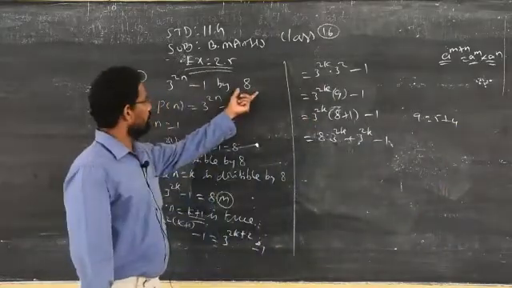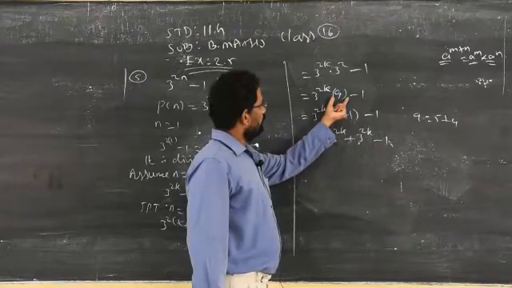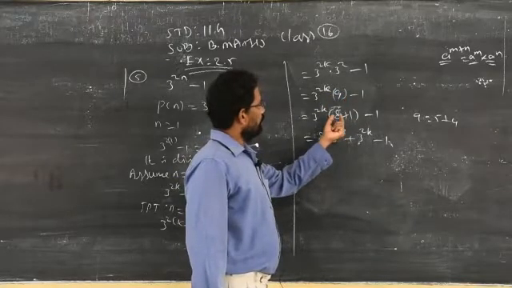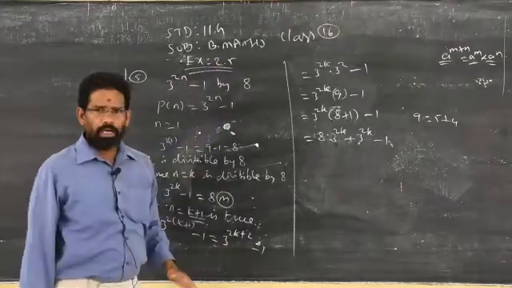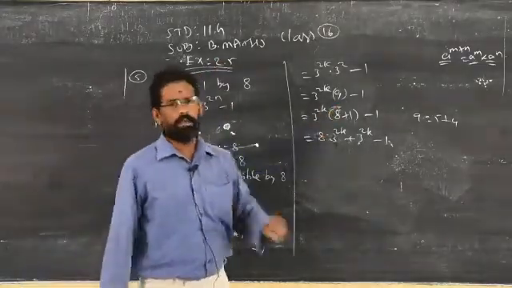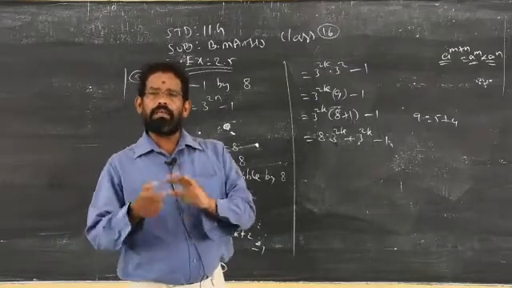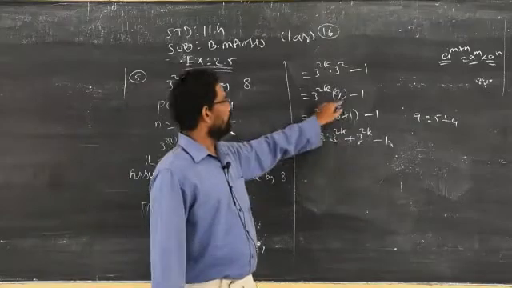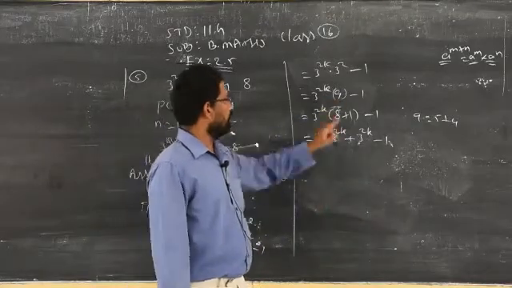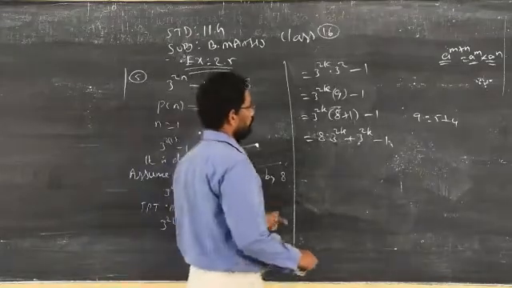So depending upon the question, you have to express 9 as either 8 plus 1 or some other terms. Here it is divisible by 8, so I have to replace number 9 with the help of 8, 8 plus or 8 minus, depending upon the answer we got in the previous steps. Here I got 9. Therefore, I am replacing 9 by 8 plus 1.